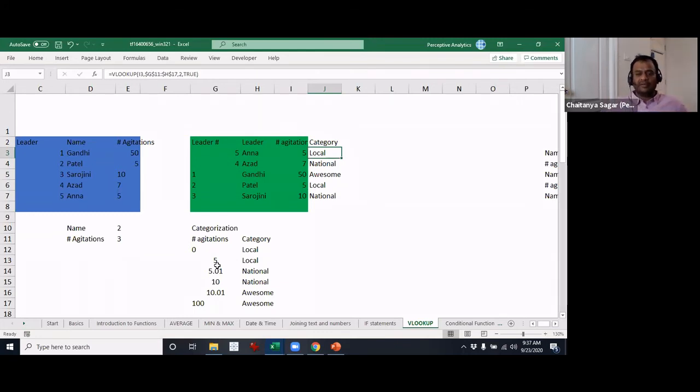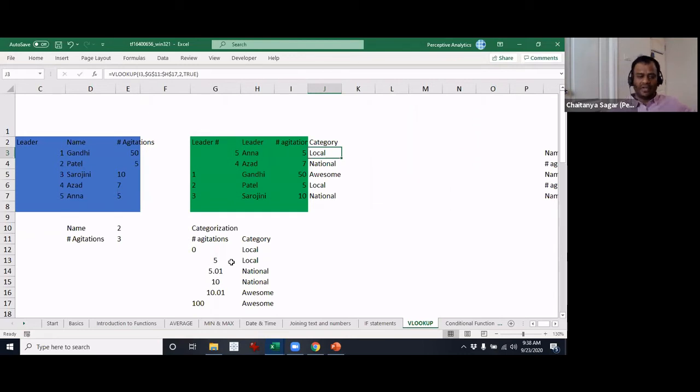I'll give you a couple of other examples where you can use this. There is one more area you can look at. Let's say you have sales commissions, for example. Sales commissions work something like this. If you sell 100 units in the month, you will get 2%. But if you are able to sell up to 120, let's say the commission goes up from 2% to 3%. If you are able to sell 150, it goes up to 4%, and so on and so forth.